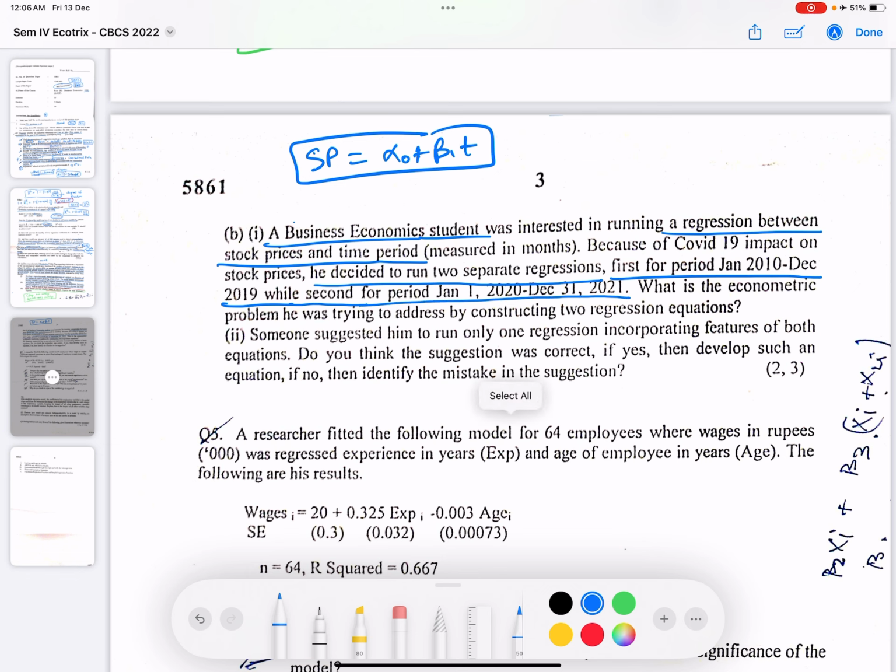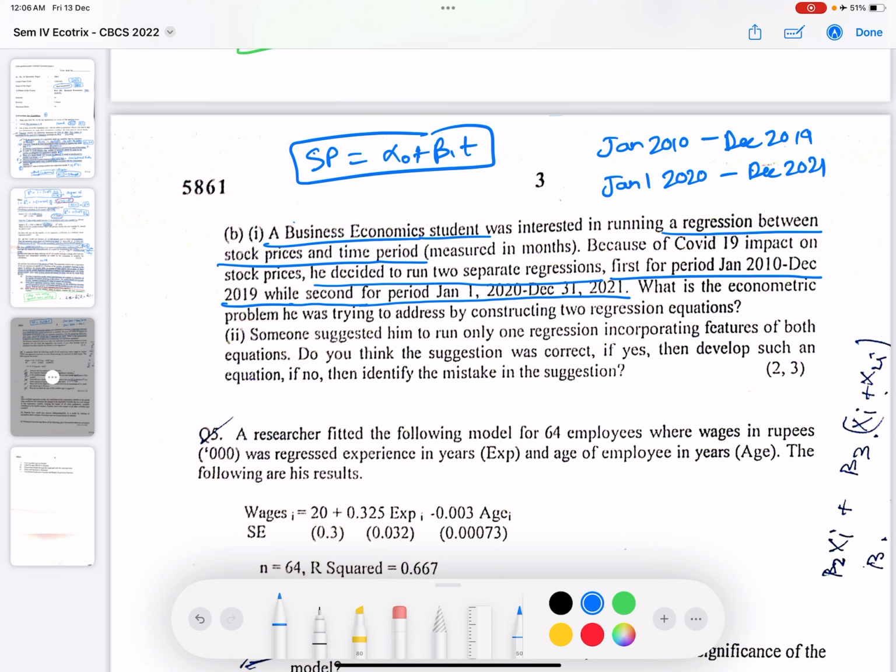So he's running two different regressions depending on the time period: Jan 2010 till December 2019, then Jan 1 2020 till December 2021.